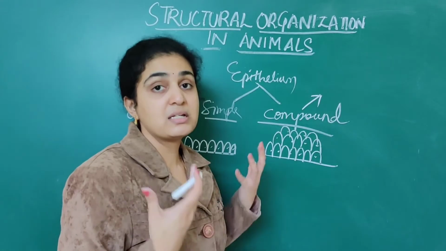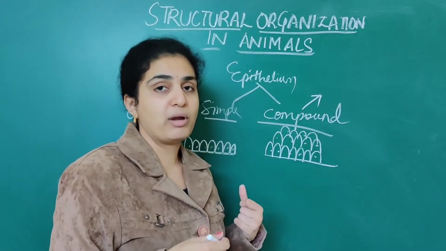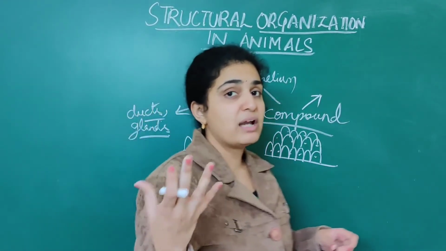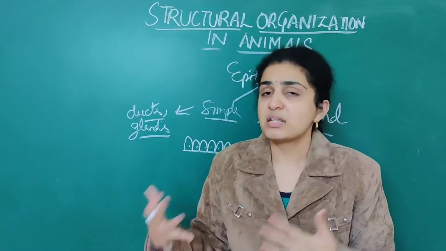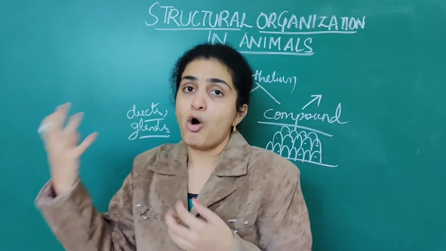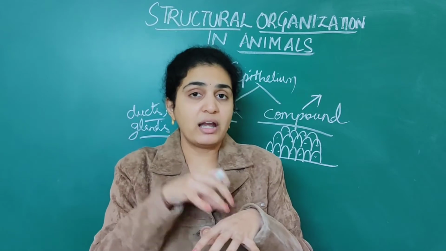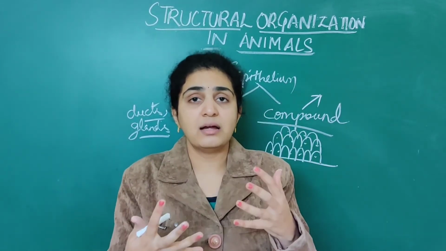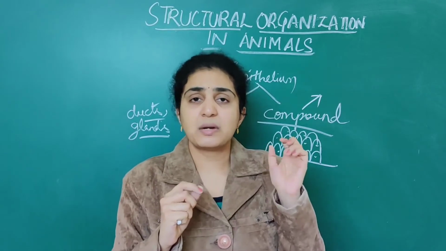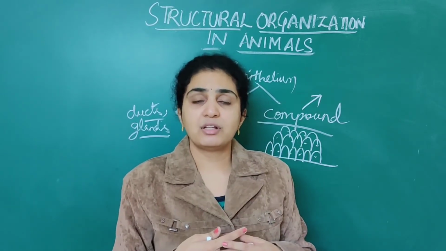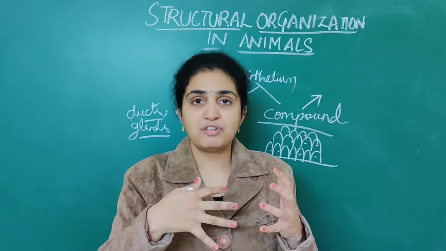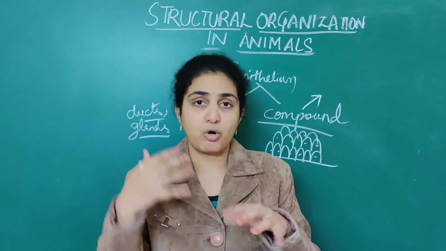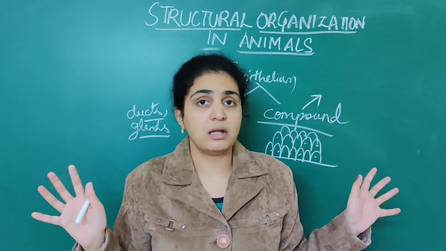Numerous layers are present. Our skin only is compound epithelium, because if you get some infectious diseases or some environment exposure, all the organisms will not enter our body, because the skin is 2 to 3 layered. So many layers are present. All the infectious organisms which enter our body do not enter through the skin.